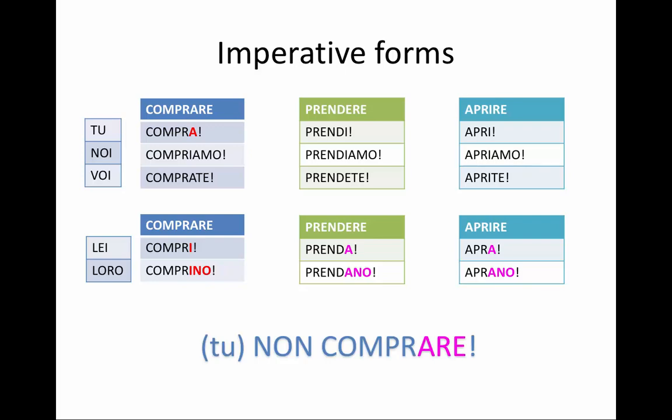Now, if I'm giving a negative command, for all the persons, it's going to be exactly the same as the affirmative except for tu. Tu negative is going to be just the infinitive of the verb. So positive or affirmative command is going to be compra, but negative is going to be non comprare, prendi, non prendere, apri, non aprire. All the other persons are going to be the same in affirmative and negative. So it's going to be compriamo, non compriamo, comprate, non comprate, etc.